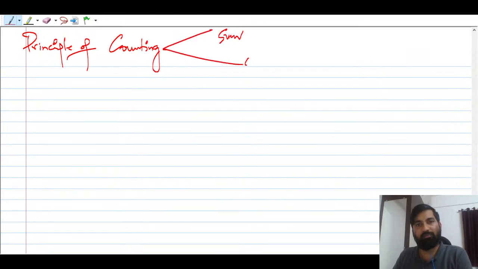Rule of sum and multiplication. Okay, rule of sum and multiplication. Fine. So what is this rule of sum?